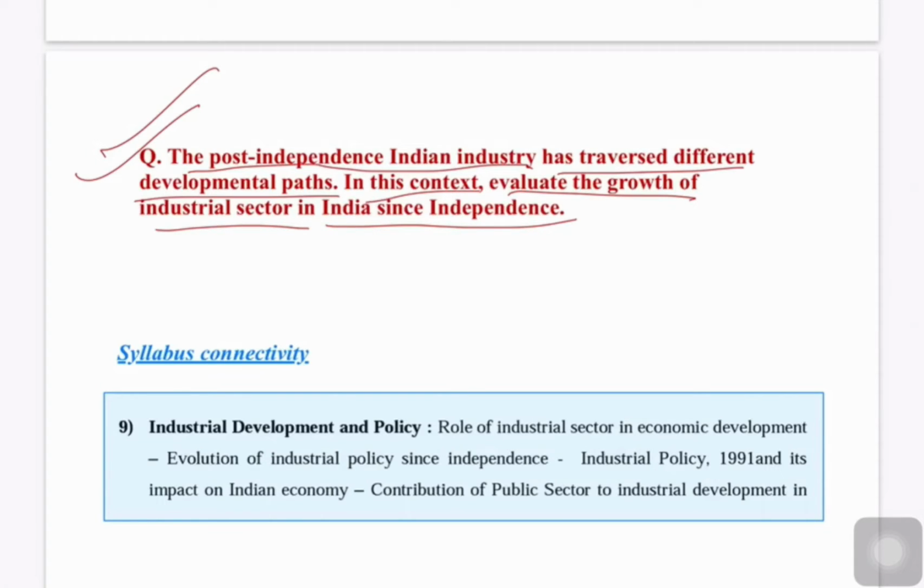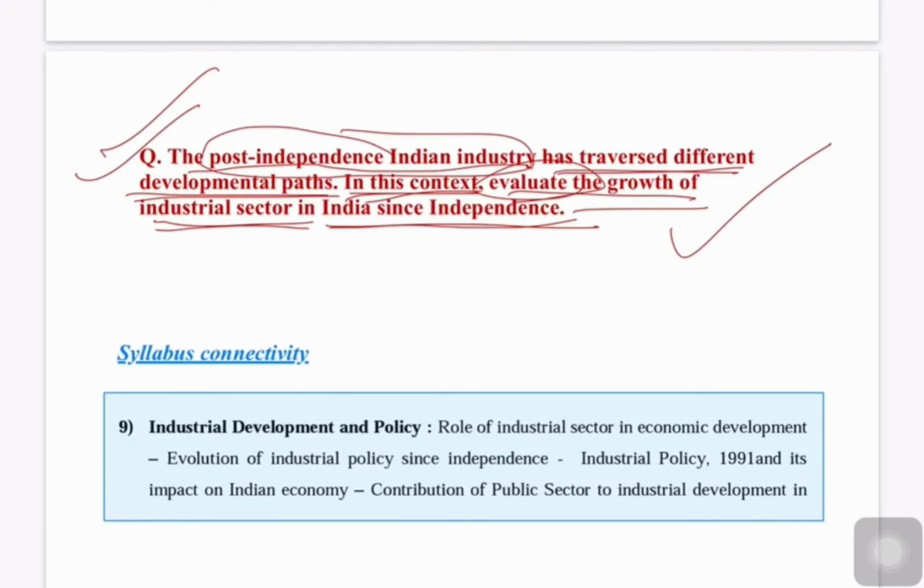You have to carefully observe the question. It is asking about the post-independence Indian industry, which has traversed different developmental paths. In the question itself, it has been given that Indian industry post-independence has traversed different development paths. And in the second aspect, in this context, you need to evaluate the growth of industrial sector in India since independence. So what you have to do is evaluate how Indian industry has grown since Indian independence.